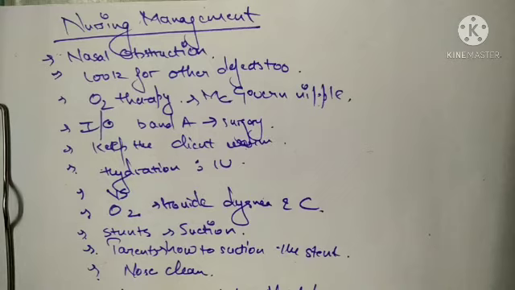You need to check the vital signs regularly, and you need to provide oxygen in order to prevent dyspnea and cyanosis. And then stents are to be suctioned regularly, and parents are to be taught how they have to suction the stent, how they can keep the nose of the baby clean, and how they have to care for the stent, and also make sure that they maintain a patent nasal passage before each feed. So this is the nursing management of the child with choanal atresia.